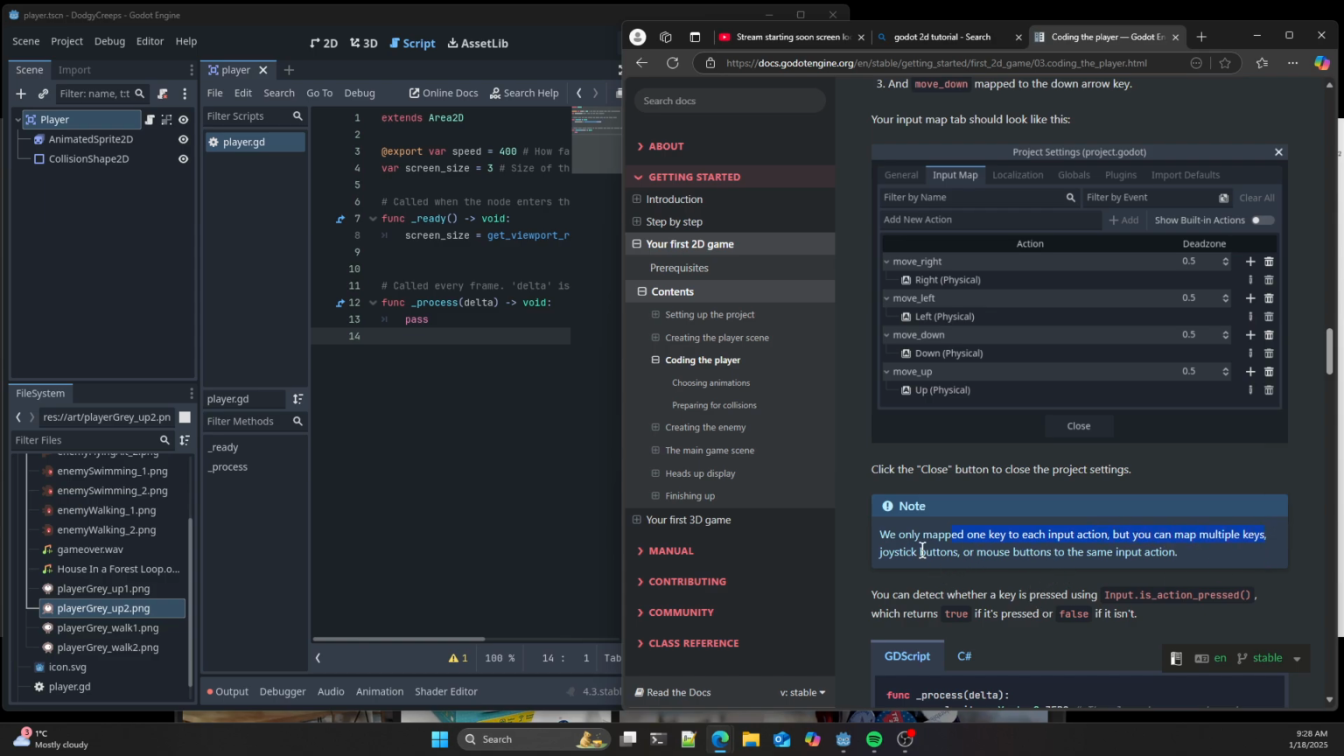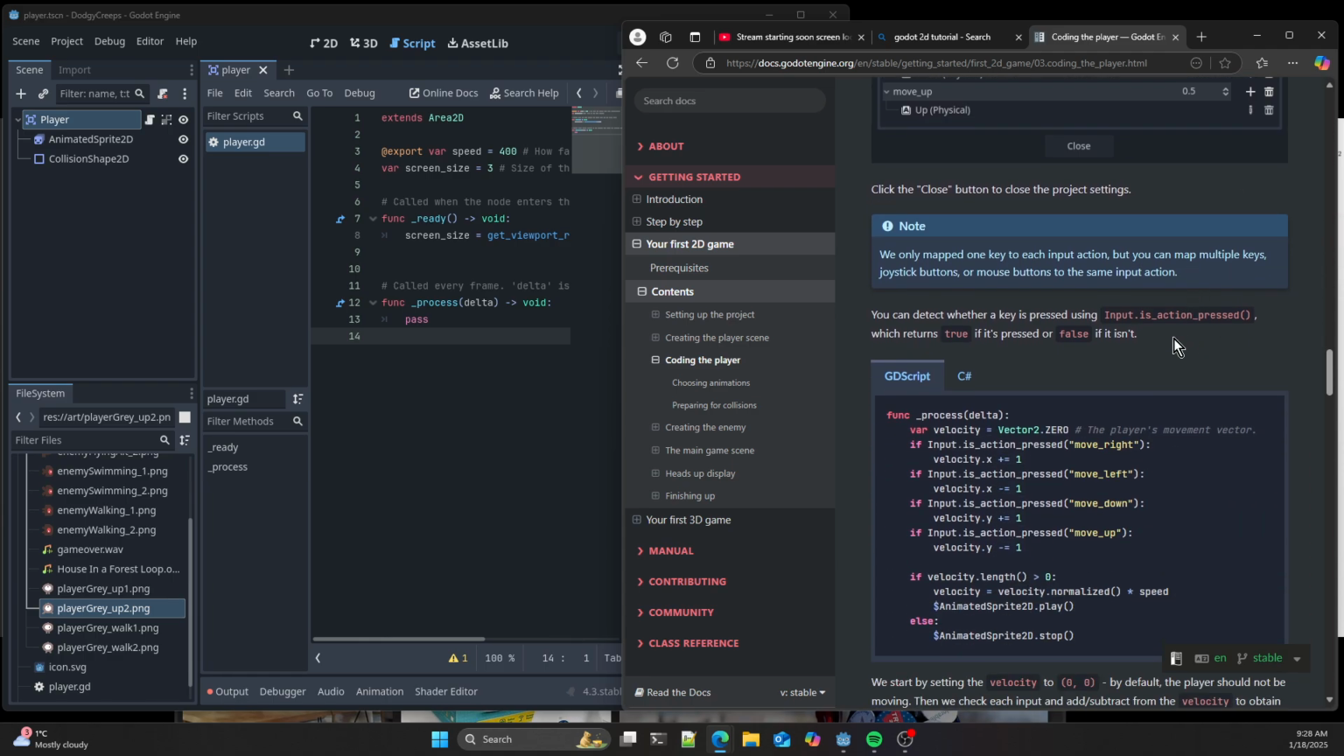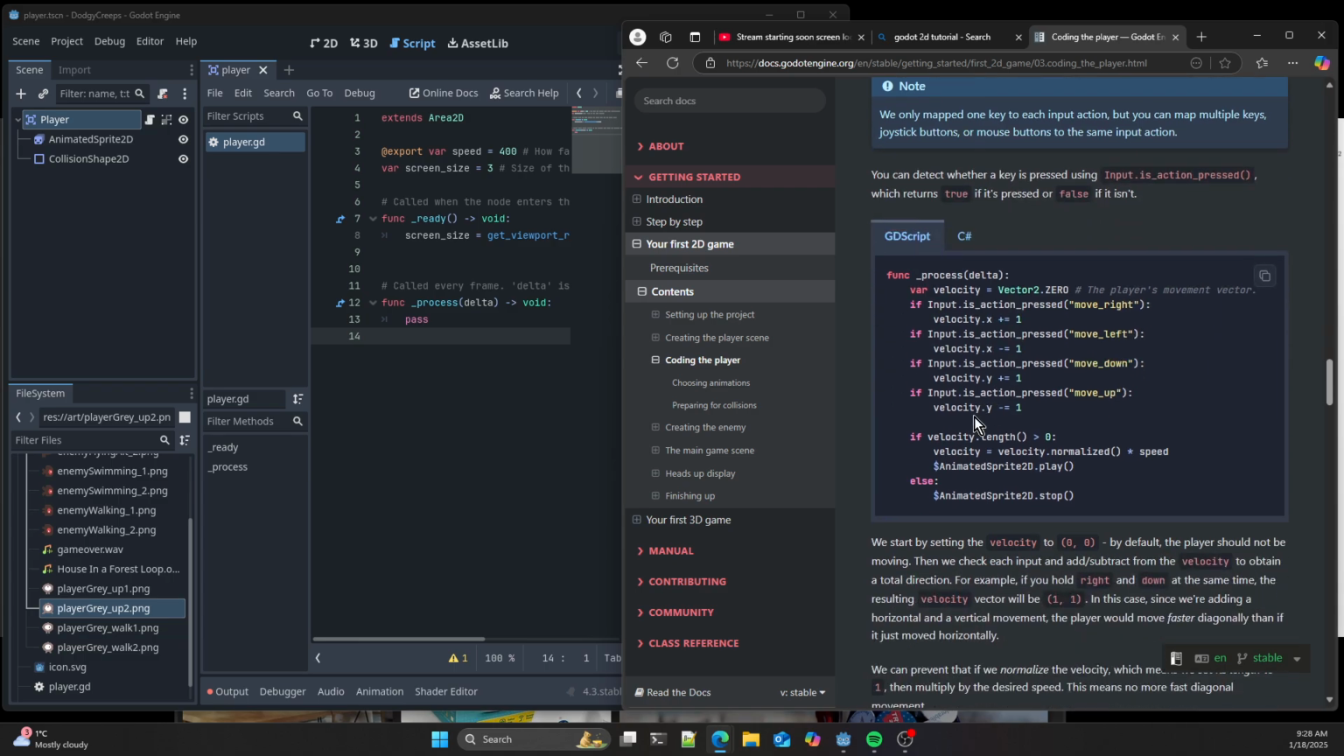In the input map you can do joystick buttons, mouse buttons. I'd like to look at joystick buttons when we come to the game, our little project. Okay, so we can detect whether a key is pressed by using input is action pressed, and then you give it a name. So let's grab that and input all this kind of stuff down here.